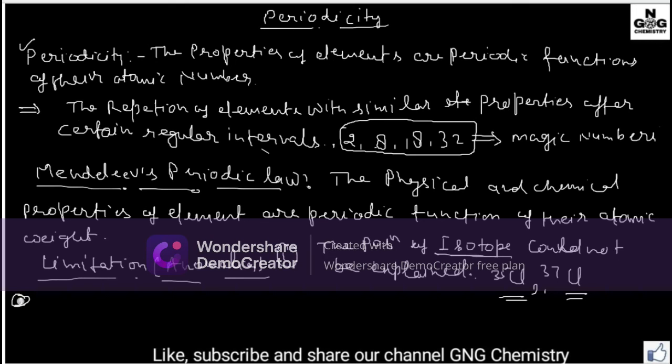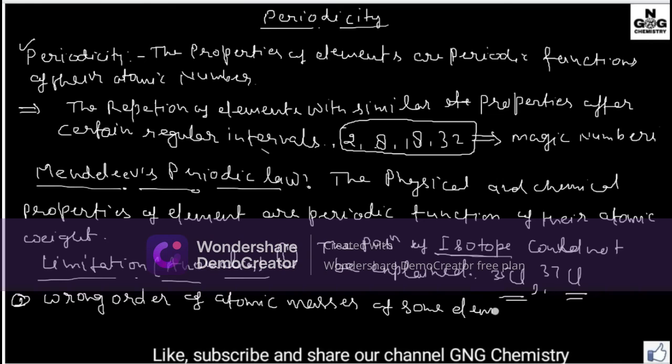The second point is the wrong order of atomic masses of some elements, which could not be explained.